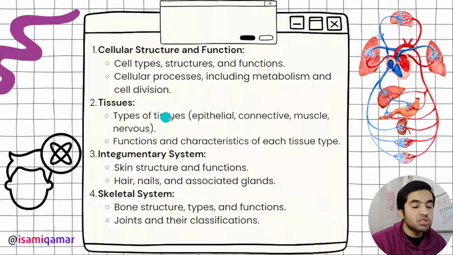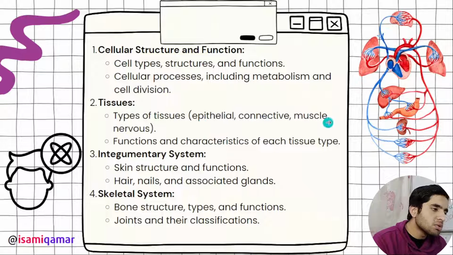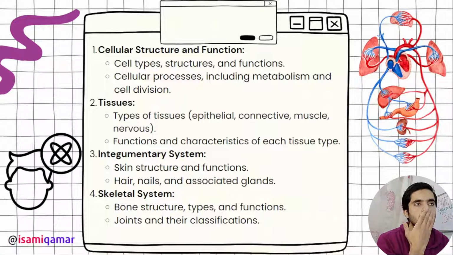But now we have got tissues. Tissues is the most confusing topic for me. At my time it was the most confusing topic for me. You need to know what is epithelial, connective tissues, muscle, nervous, all this. We know that cardiac muscle occurs in cardiac tissue found in the heart, but that's easy. But I was confused in squamous epithelium and cuboidal epithelium.